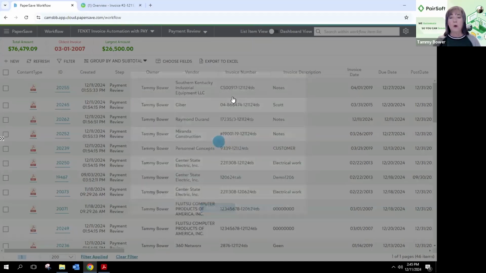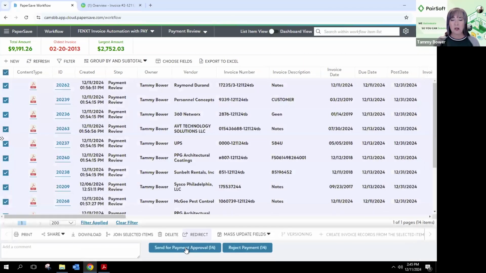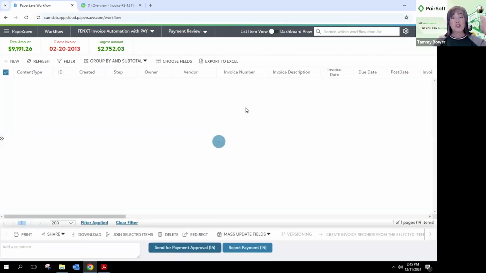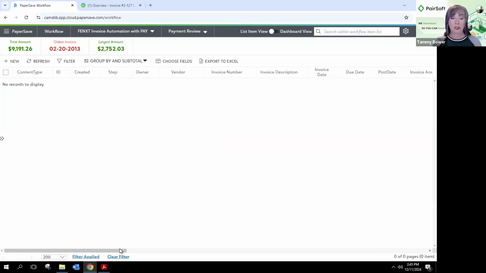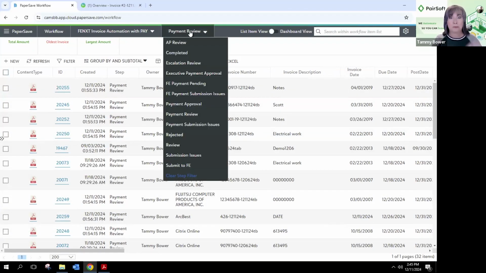All right. So once I've built this batch, I'm now going to send it over to my approver. Who is that approver? Again, that's going to be determined by your workflow, right? As soon as I send that over to the approver, they can immediately get an email saying, hey, you've got invoices sitting in your payment approval queue waiting for you to approve. So if I clear that filter, there are the ones that are remaining that I am waiting for next week to pay, right?